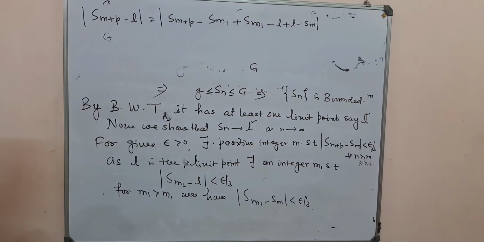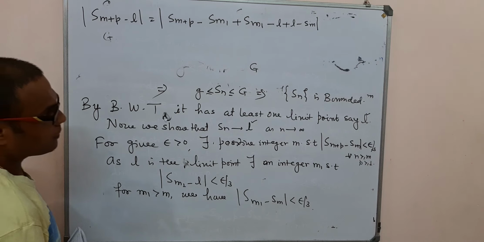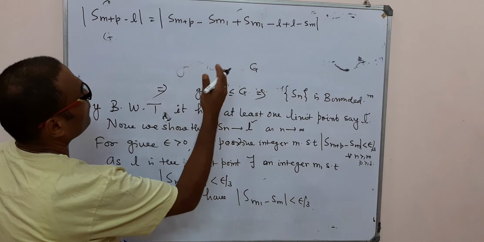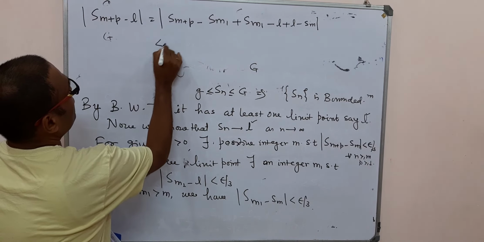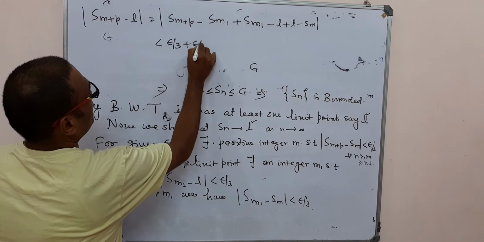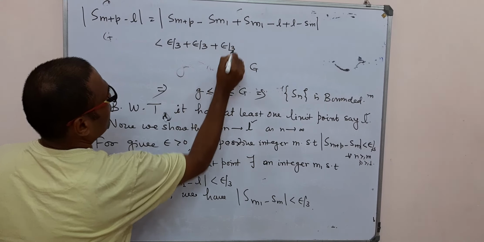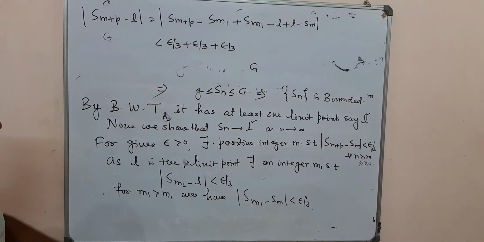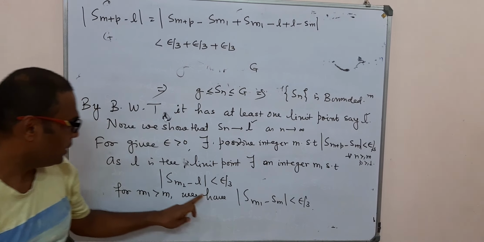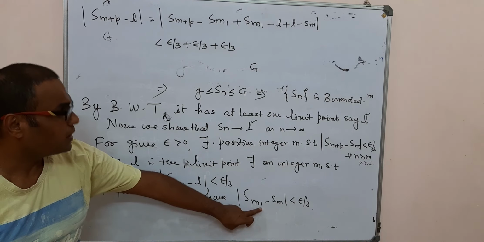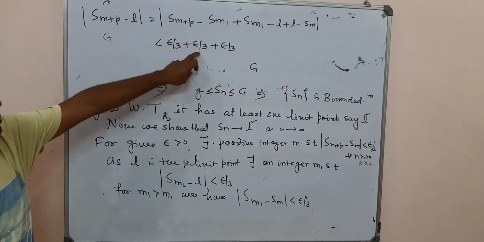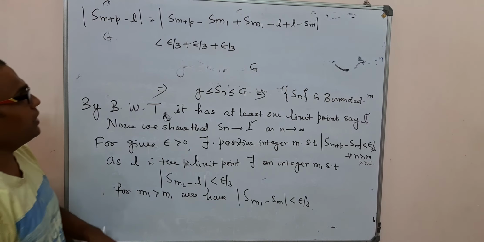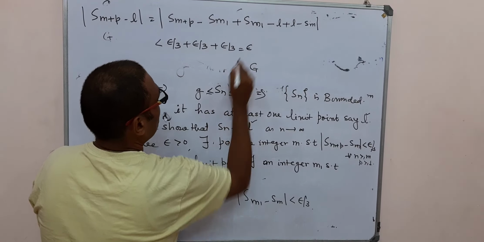Okay, so you can apply here the definition, which is less than epsilon by 3 plus epsilon by 3 plus epsilon by 3, because you are applying the triangle inequality and using this inequality along with this, so it becomes total epsilon.